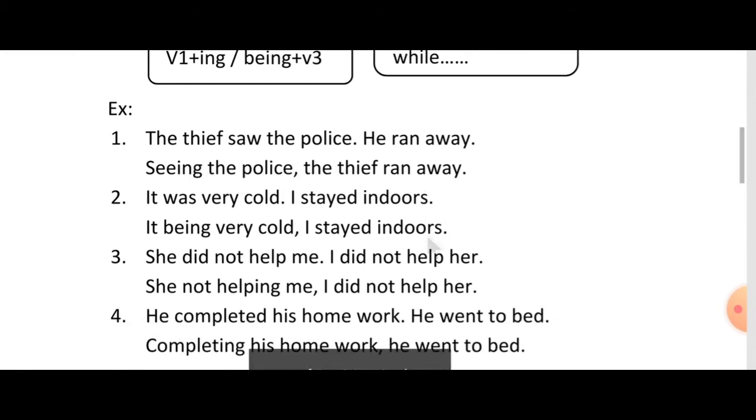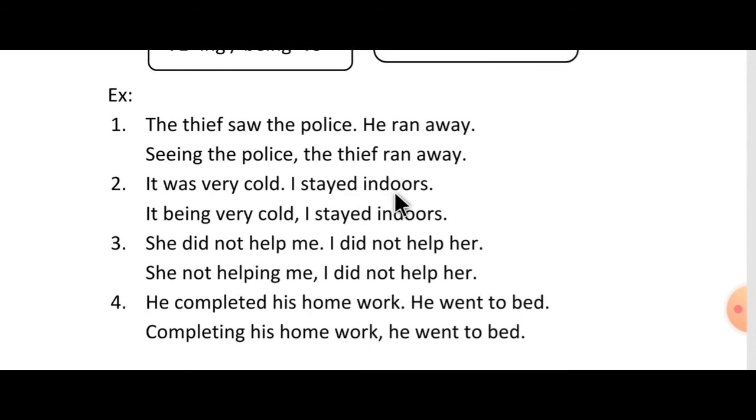Next one, it was very cold. I stayed indoors. Here, observe the two sentences. Here the subject is it. Here subject is I. So different subjects are there. You have to use two subjects again in the answer. So here was, were are there. So you have to begin the sentence with being plus V3. It being very cold, I stayed indoors.